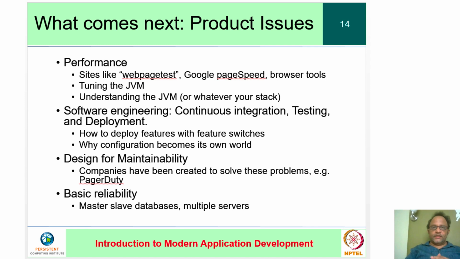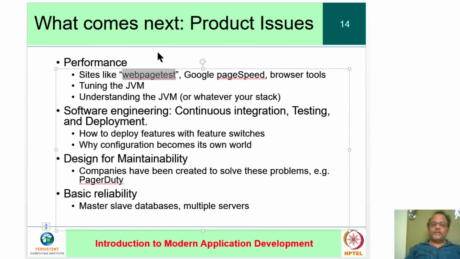After we have arrived at a basic proof of concept product, several other issues start showing up, importantly performance. I think we looked at WebPageTest once when we looked at browser tools, but I'm not sure. If we haven't, go look up the site called WebPageTest and try to test a publicly available web page, and see what the site shows you. It's quite revealing. Another such site is Google PageSpeed, which helps you analyze the performance of your site. And there are, of course, the browser tools.